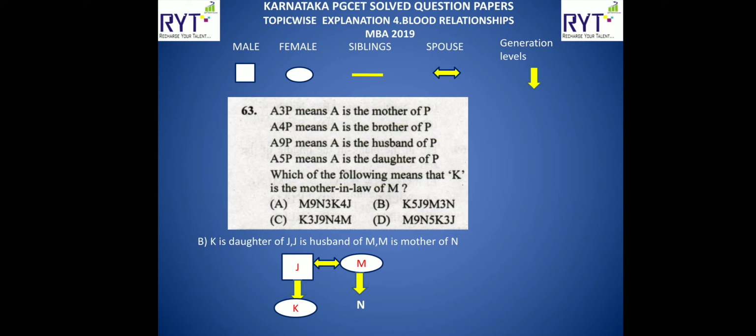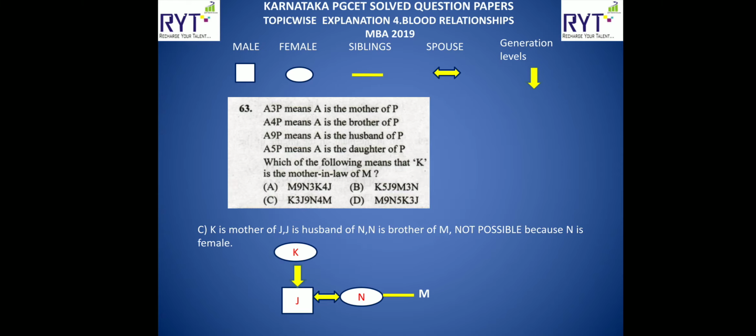Now the next part is J is the husband of M. It means J is a male and M is female. So I wrote a bidirectional arrow mark between J and M. M is the wife, so it is female. I wrote it in an oval shape. M is the mother of N, so N will come down again. Here also, the question was K is the mother-in-law of M. No, here it's showing K is the daughter of M. So this is also ruled out. Let us go to the next option, option C.